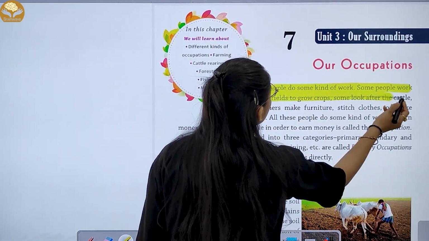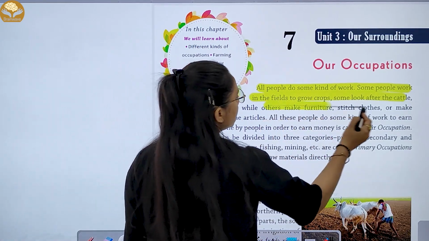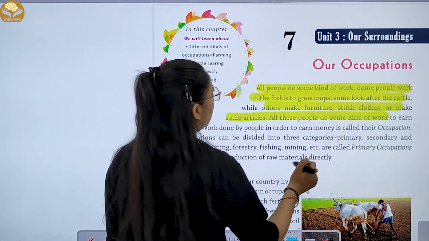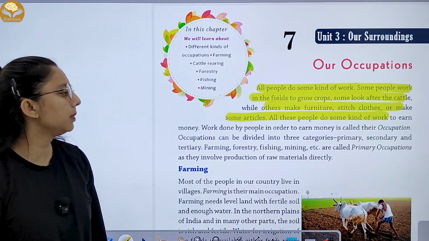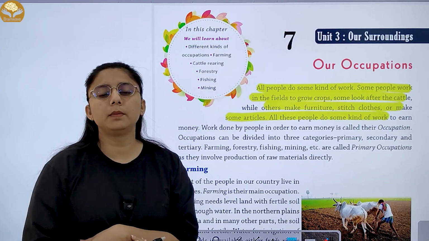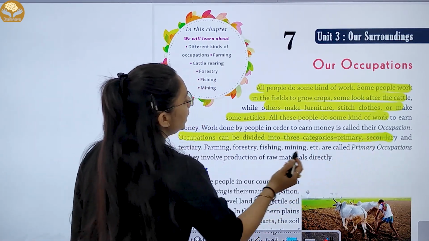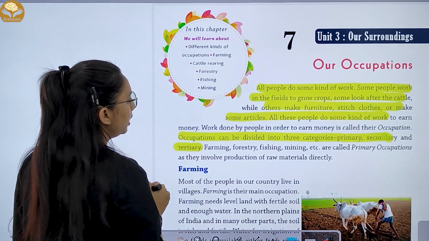Some people work in the field to grow crops. Some look after the cattle, while others make furniture, stitch clothes, or make some article. All these people do work to earn money. And work done by the people to earn money is called occupation. Occupation can be divided into three categories: primary, secondary and tertiary.